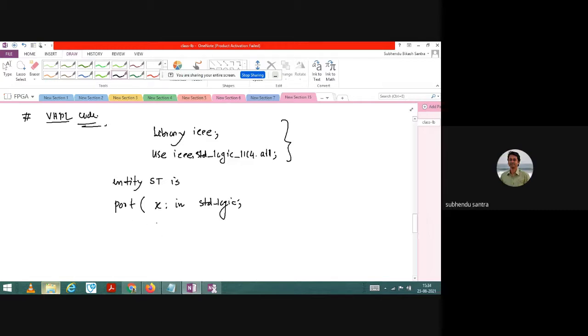Level, edge level present. Clock, so it is also input. Standard logic. Clear. It is just to take. So if you do not like, you should not take. So let us just take it. It is not mandatory, but clock is mandatory.